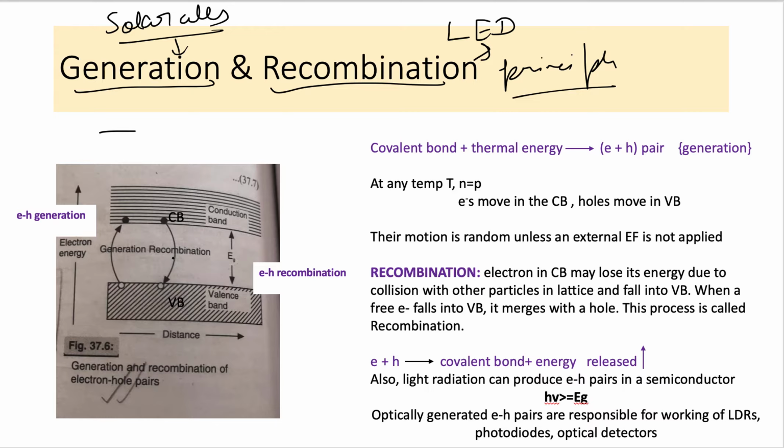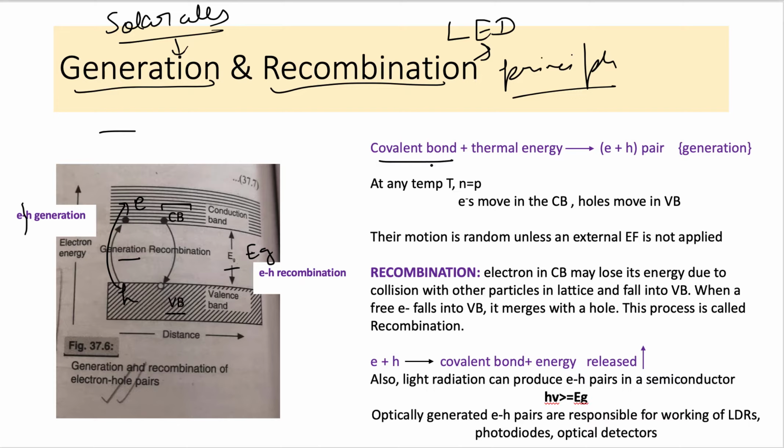Okay, as you can see in this picture here, it is mentioned valence band, and this is the conduction band, and then comes the energy band gap, which is mentioned by the Eg symbol. This is Eg, and then you can see whenever an electron hole pair gets broken up, the electron jumps to the conduction band, and holes remain there, and this process is called generation. And you can see how it will happen.